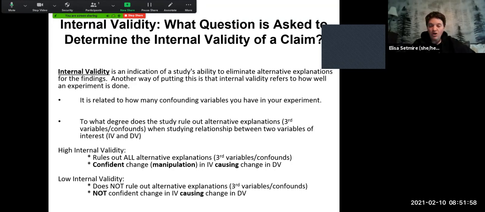A study that has low internal validity doesn't rule out other explanations. There are third variables, there are confounds, there are other things that might be explaining the results. And so we are not confident that the changes and manipulations we're making are causing what we're measuring. So you want your experiments to have high internal validity. That way we're confident that it's been done well, we've ruled everything out. If it has low internal validity, then the conclusions that you're making might not be all that accurate.